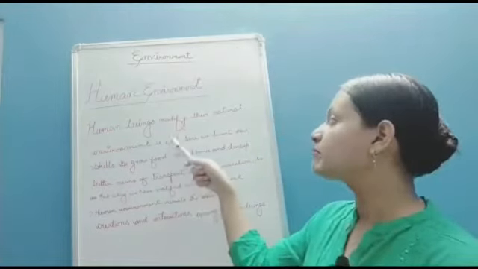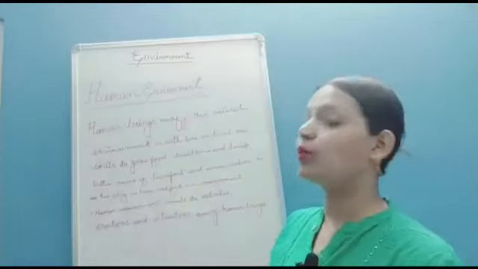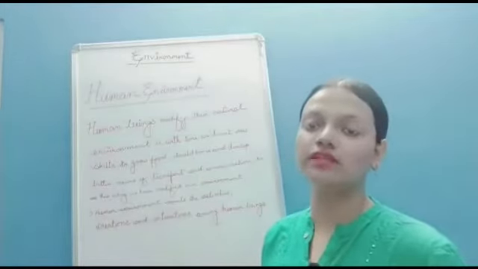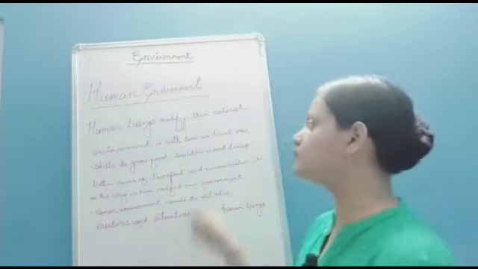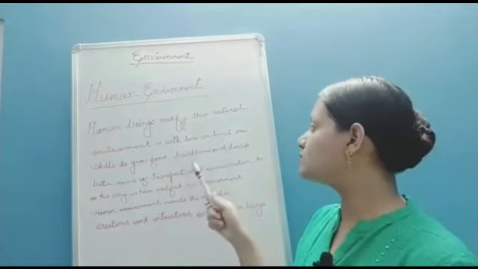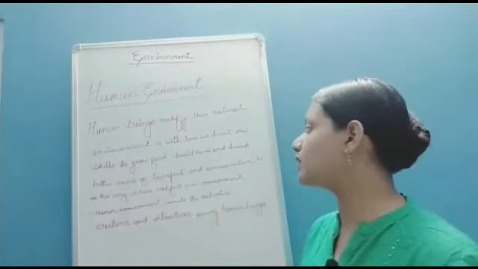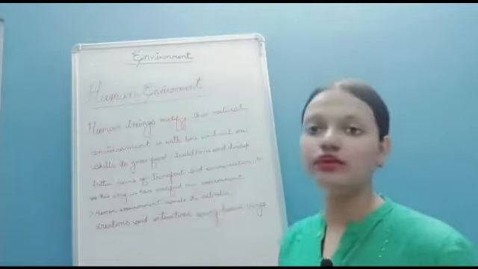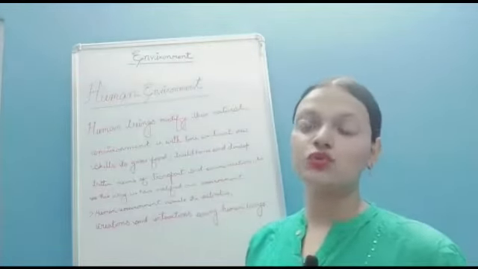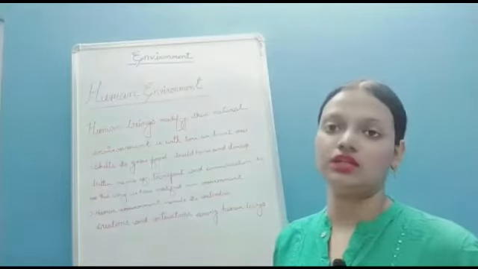You see here, with time we learned new skills. What new skills have we learned with time? That is to grow our food. We grow the crops, right? Then you have seen, we build our homes, we have developed better means of transport and communication systems. So in this way we have modified our environment. So you see, we human beings modify our natural environment.